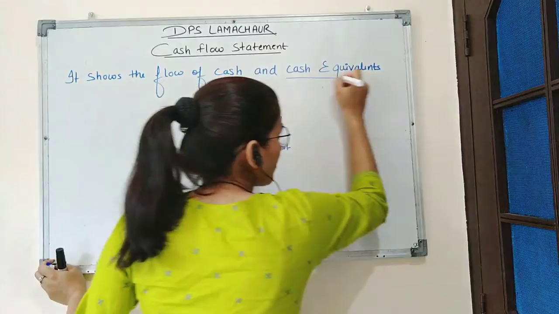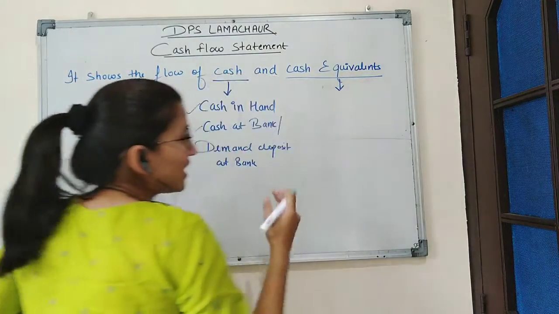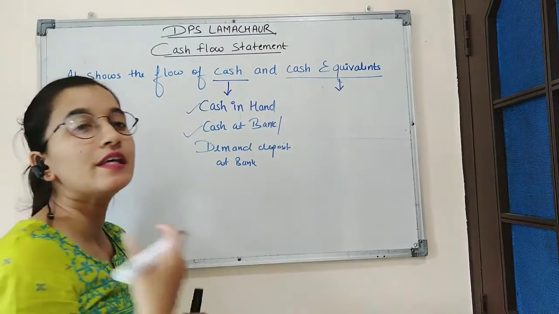Now what does cash equivalence mean? Cash equivalence means the amount which is equal to cash.